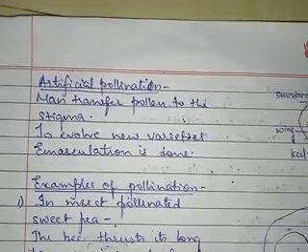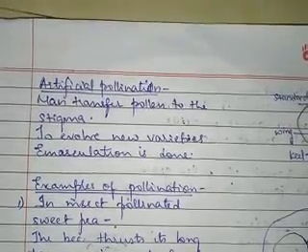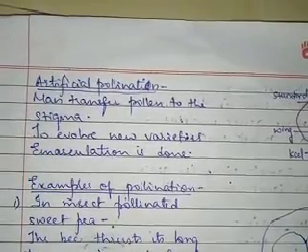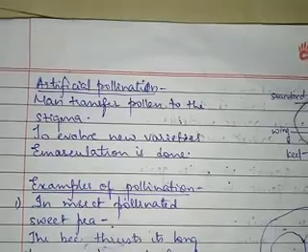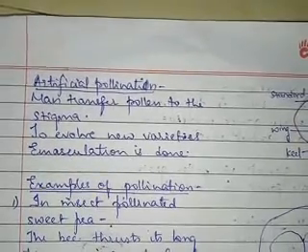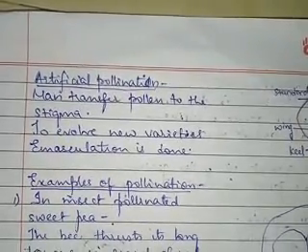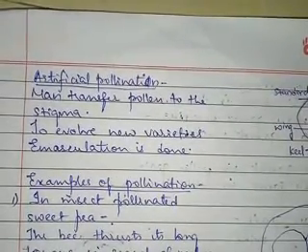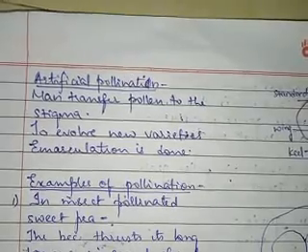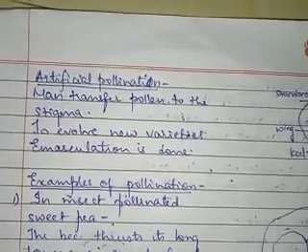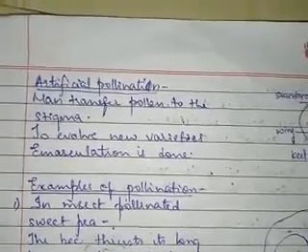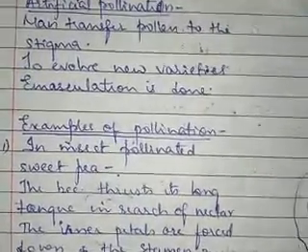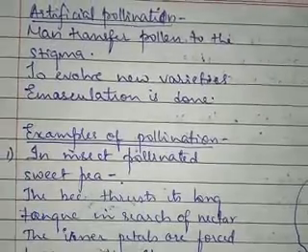That is called artificial pollination. You carry out the pollination between two plants whose characteristics you want in the new plant. That is why artificial pollination is a very useful process for scientists and plant breeders, right? So that is artificial pollination carried out with the help of emasculation.